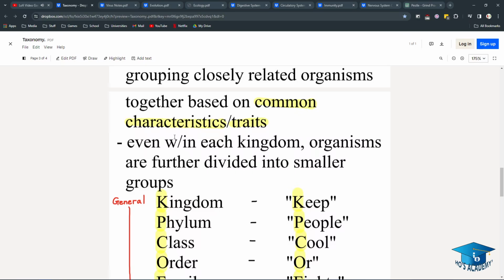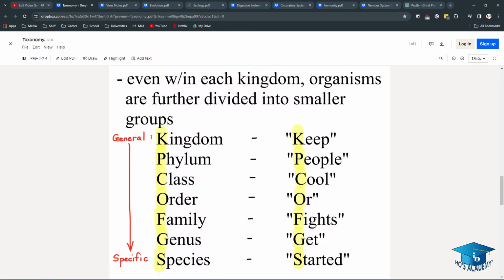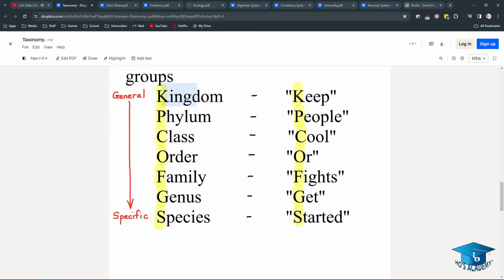So even within each kingdom, organisms are further divided into smaller groups. And this is the organization system from general to specific. There is kingdom, phylum, class, order, family, genus, and species.